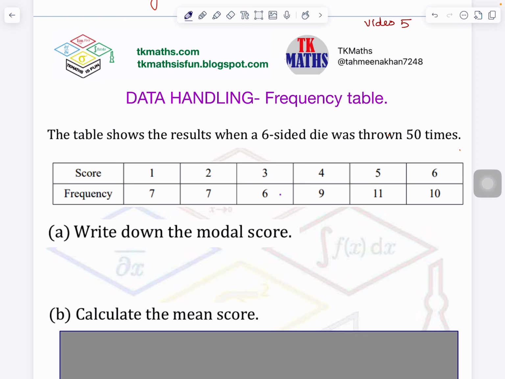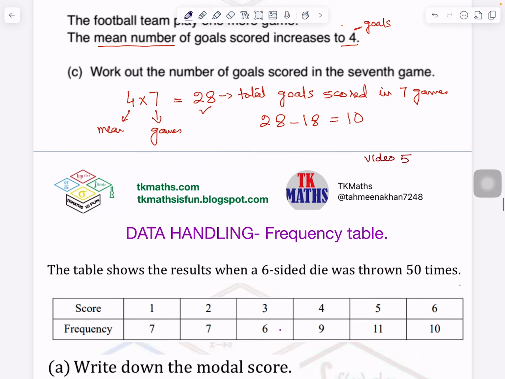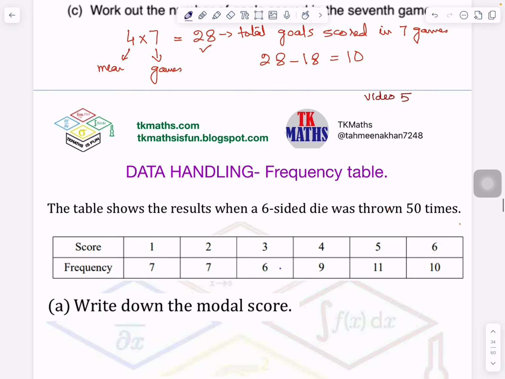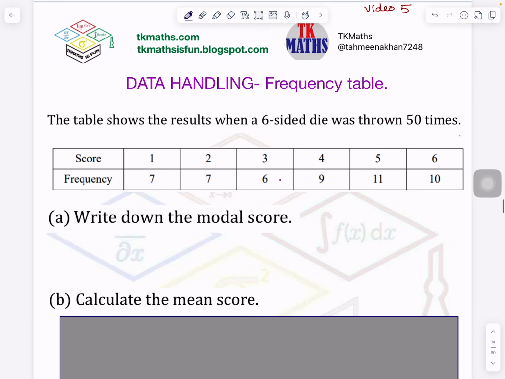In today's video, which is video number 5 on data handling, we are discussing mean, mode, median. In the previous 4 videos, we have discussed mean, mode, median and range on the raw data. What do I mean by raw data? When the data is given like this to you, it is not given in the table form. When data is given in the table form, it is called a frequency table. Now you need to understand what it means. Let's see what it is about.